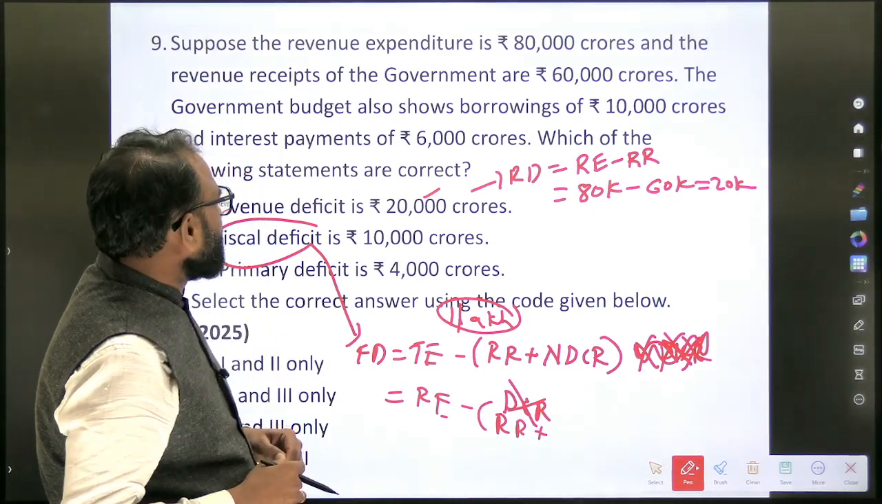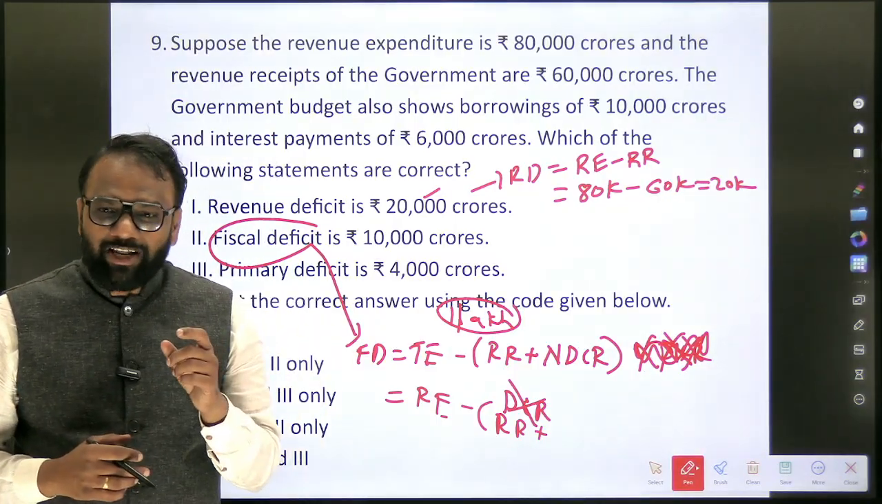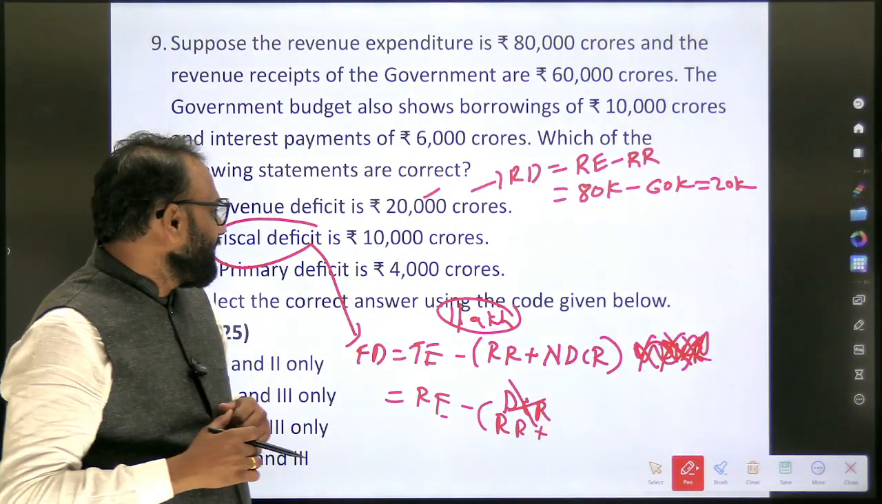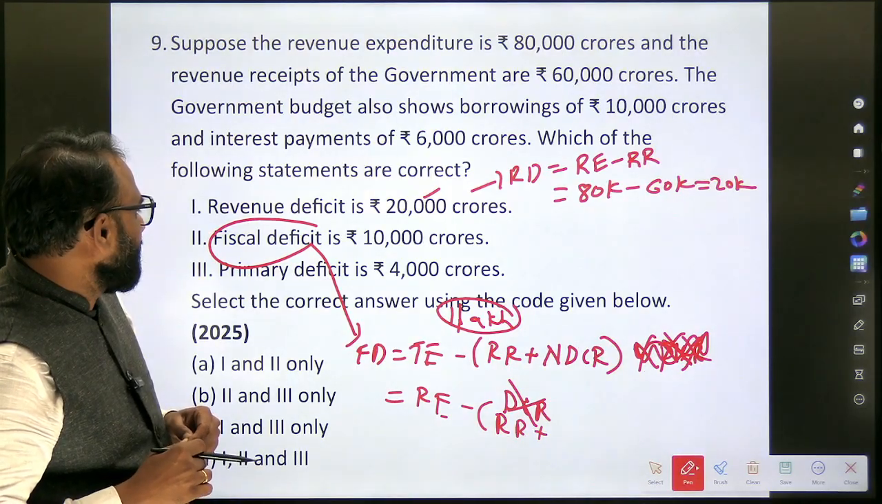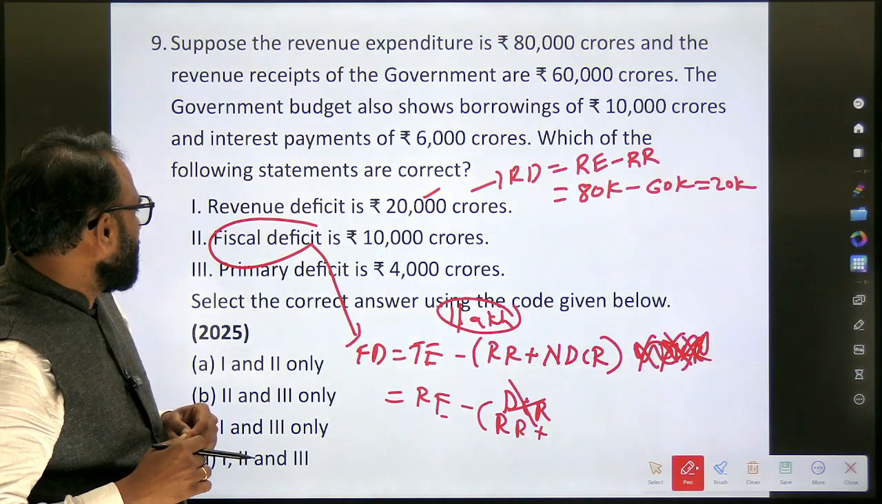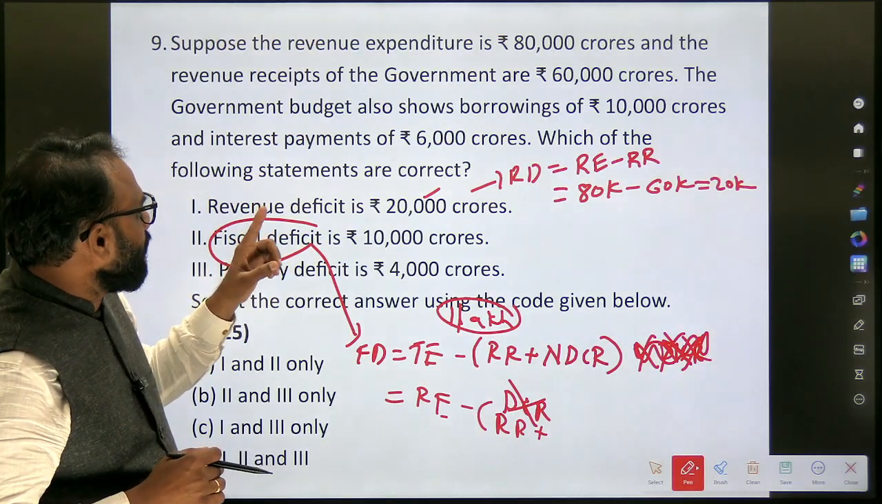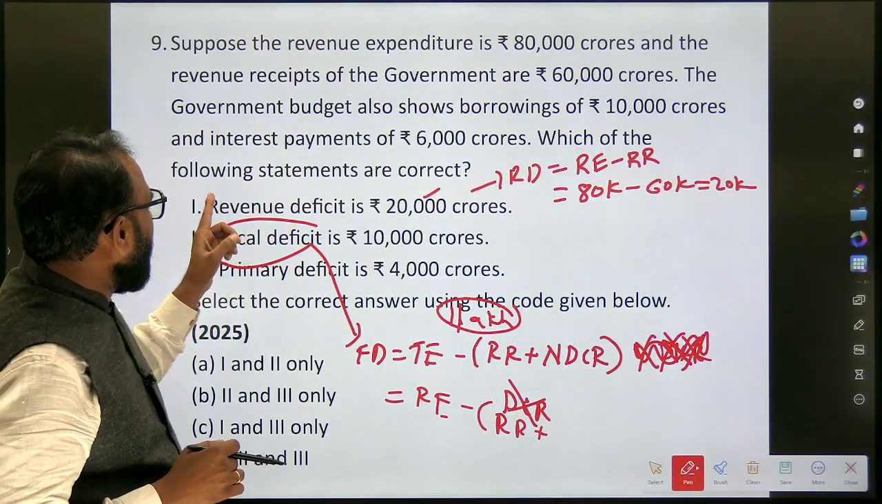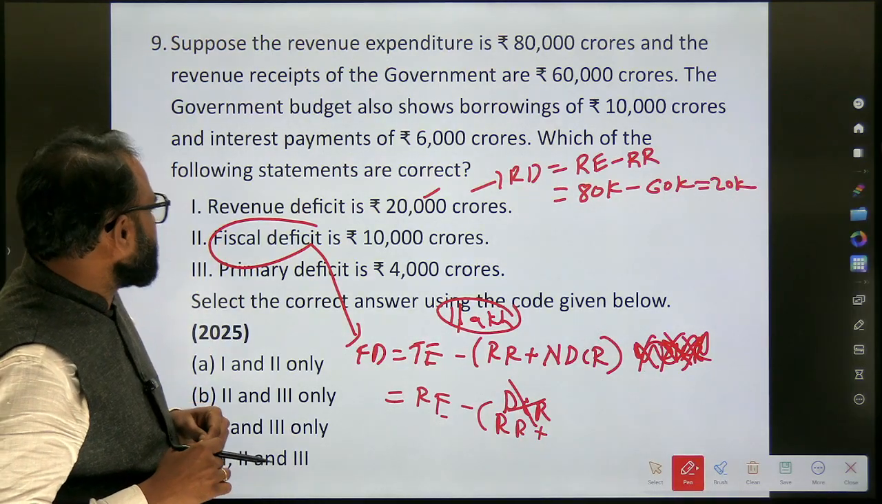The government budget also shows borrowings of 10,000 crores. See, borrowing comes under what? Non-debt capital assets also. Debt. The government budget also shows borrowings of 10,000 crores and interest payment of 6,000 crores. So which of the following statements are correct?